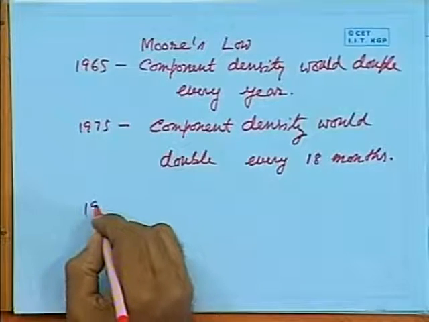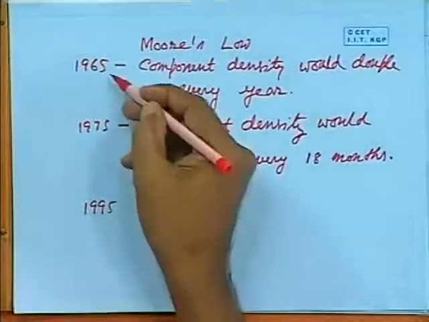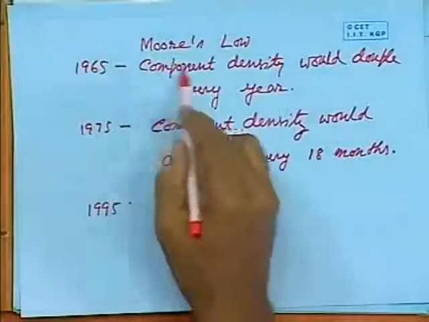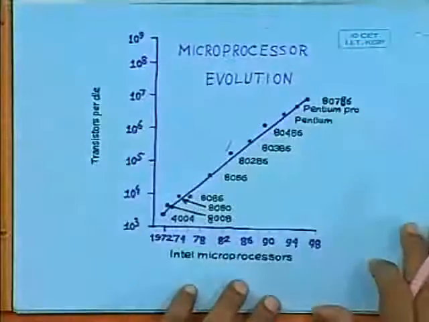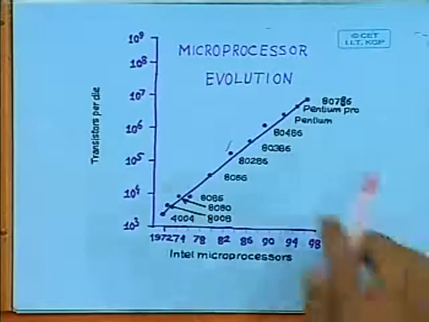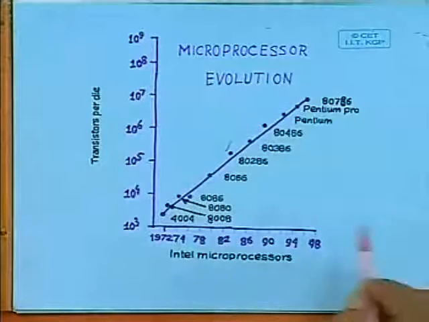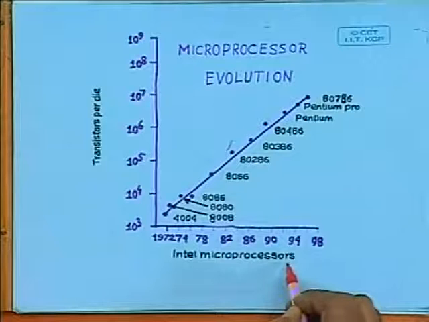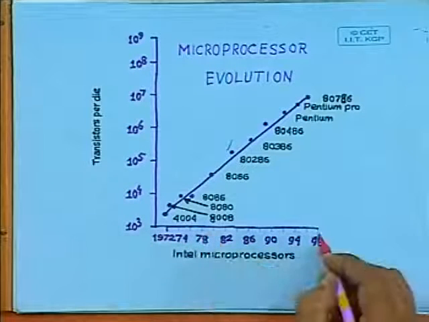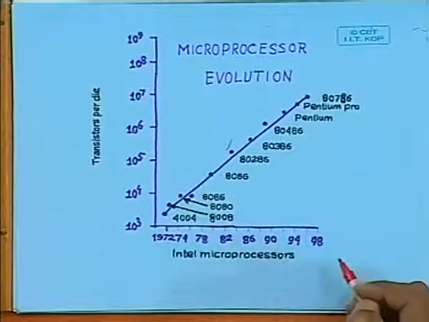Again in 1995, that was after 30 years of his proposal, he revisited the same topic and tried to find out what the status is, whether it is still following his prediction. And he compared two types of devices. One is the microprocessor evolution, particularly different microprocessors that were manufactured by Intel starting from 1971 to 1998.